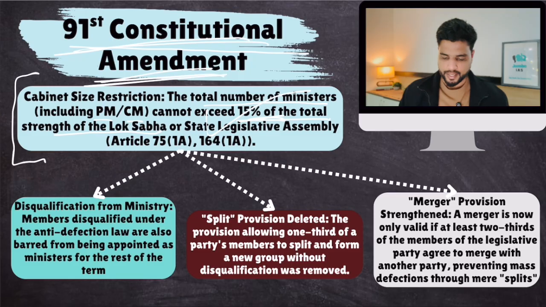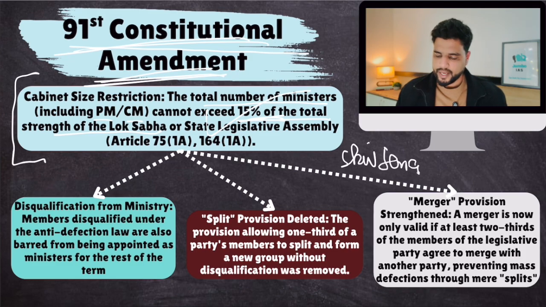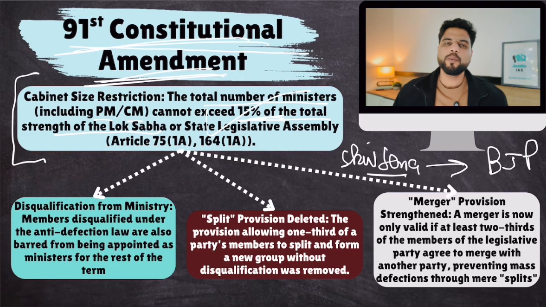Remember this. Then, what used to happen was, let's suppose a Shiv Sena MP or MLA resigned from Shiv Sena and joined BJP. Now, it was natural for them to be disqualified. Okay, but the BJP gave this person an offer. If you'll resign from Shiv Sena and join BJP, we will offer you ministership. Now, in our constitution, you know this, that a non-member can also be appointed as minister.